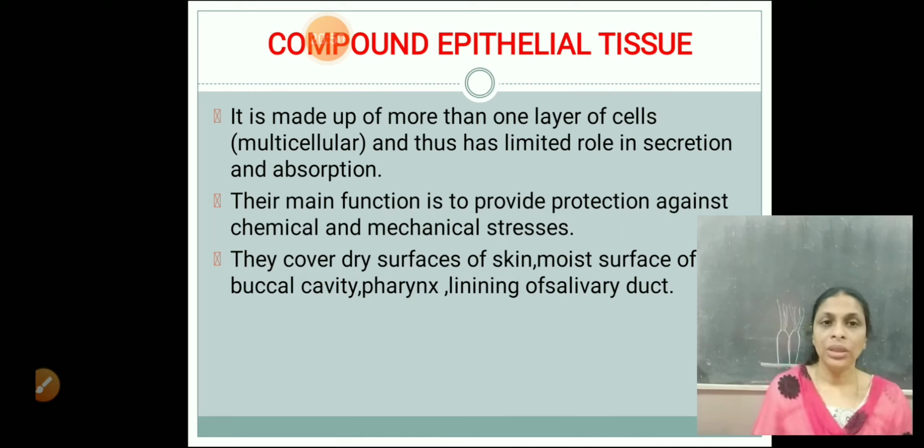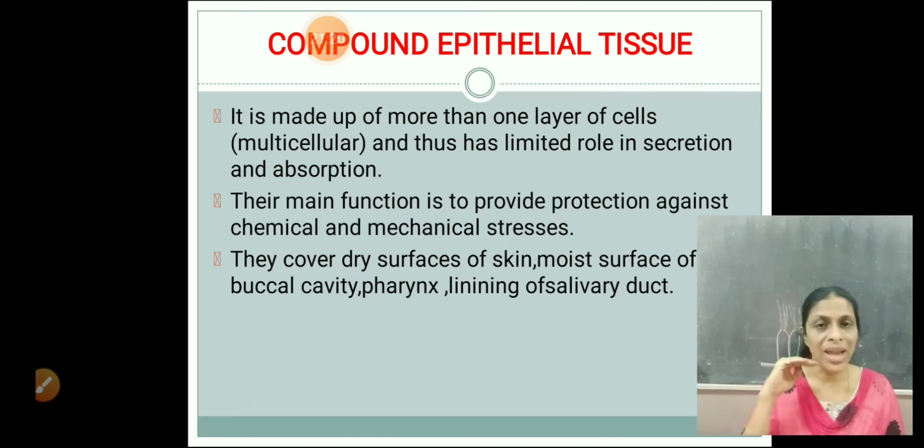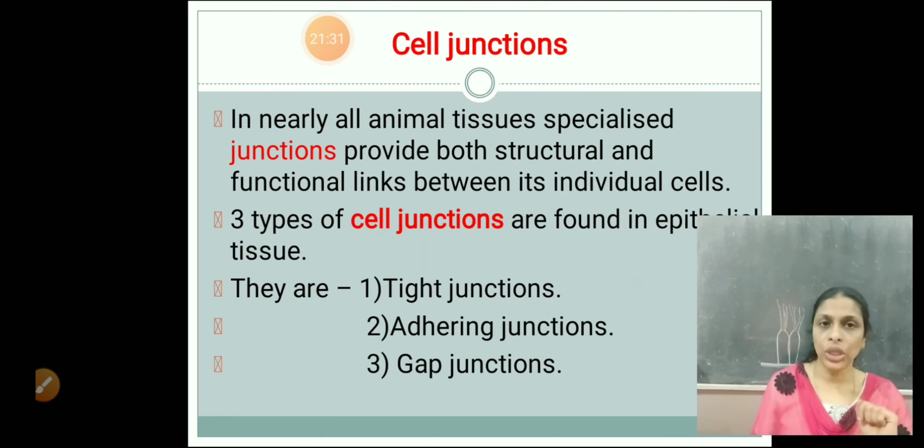Now, where are they found? They are found mainly covering dry surfaces of the skin. So this dry surface of the skin will be made up of compound epithelium, right? It is also found lining the buccal cavity or the pharynx, and also found in the lining of salivary duct. Okay, so the main difference between compound and simple epithelium is that simple has a single layer of cells, compound epithelium has multiple layers of cells. Second point of difference is that simple epithelial cells' main function is absorption and secretion, whereas compound epithelium's main function is to provide protection from chemical and mechanical stresses. Hope it's clear? Right.